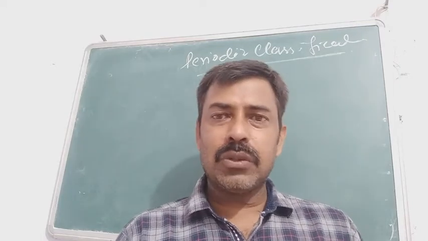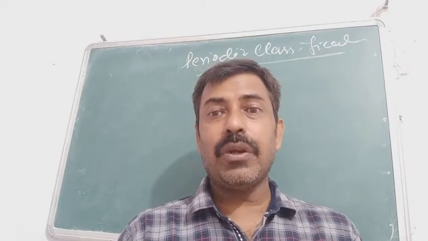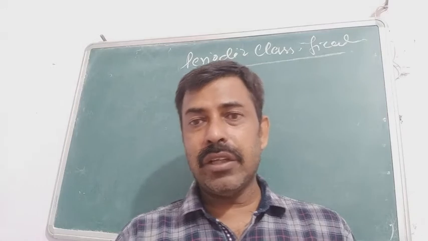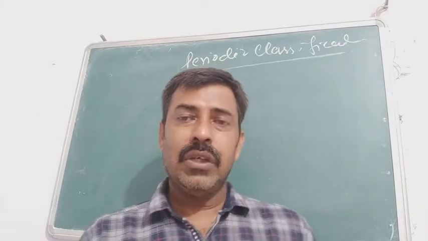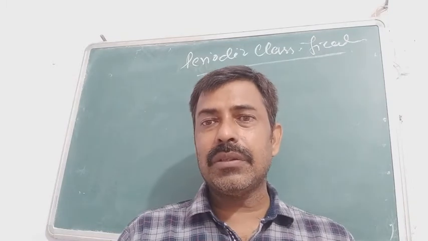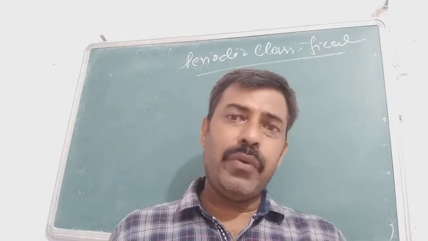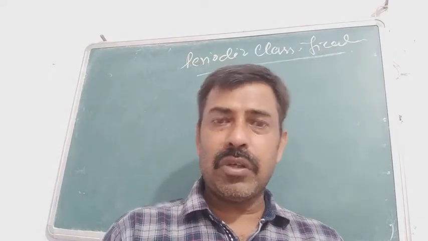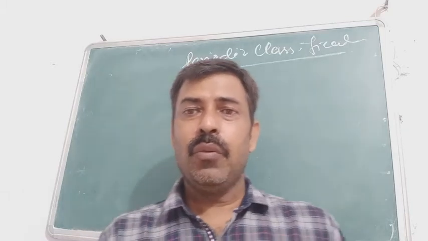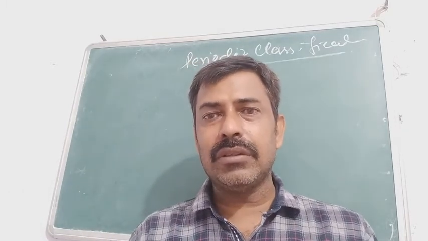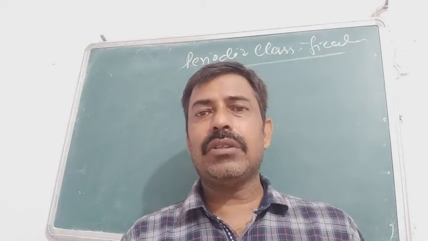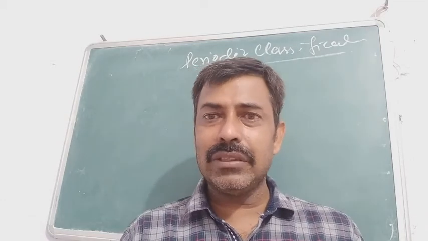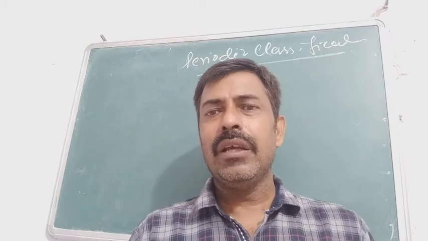When you see the atomic mass, what is the atomic mass? When we talk about the mass number, that is the number of protons plus neutrons. Where are the neutrons and protons? They are in the nucleus. And if they are in the nucleus, are they capable to determine the chemical properties? Surely not. But when we talk about the atomic number, we talk about the number of electrons. And are electrons capable to determine the chemical reaction? Surely it's the electron which determines the chemical reaction, that determines the chemical property, that determines the metallic character, that determines the valency, that determines almost all the properties of any element.